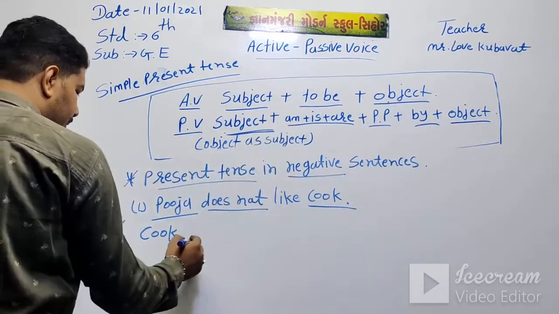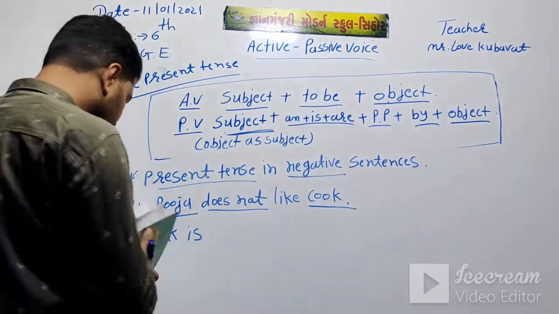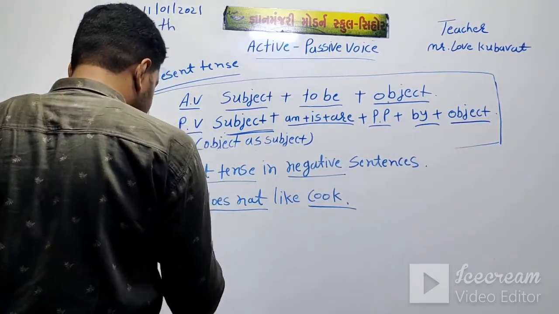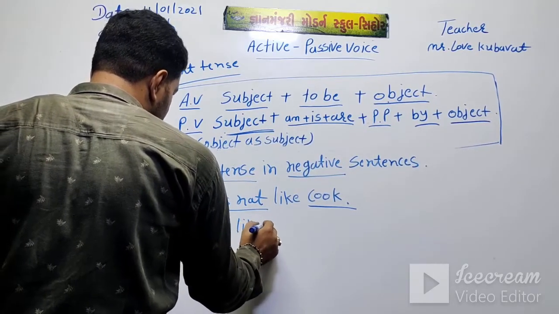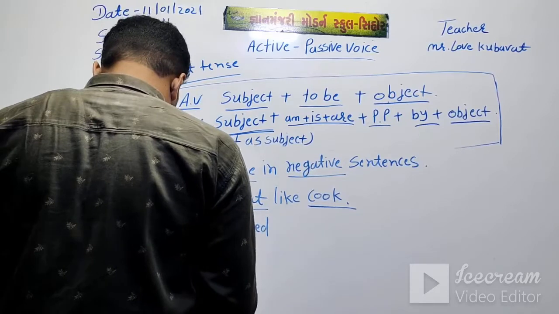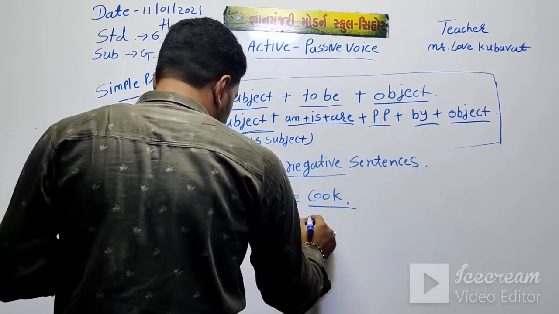Then present tense, cook is. Cook is not liked. Cook is not liked. Then put by Pooja.